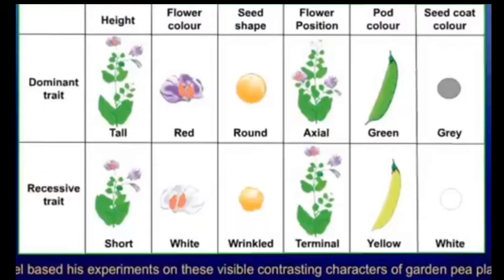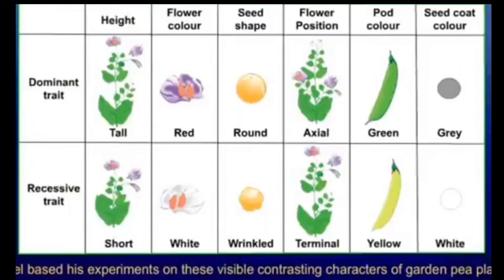Mendel performed all this a century ago, and it is all surprising and astonishing. All of Mendel's experiments were based upon the visible characteristics of a pea plant. Its scientific name is Pisum sativum. These characteristics are as follows. Here you can see the characteristics. He has taken two different pea plants and all the visible characteristics.